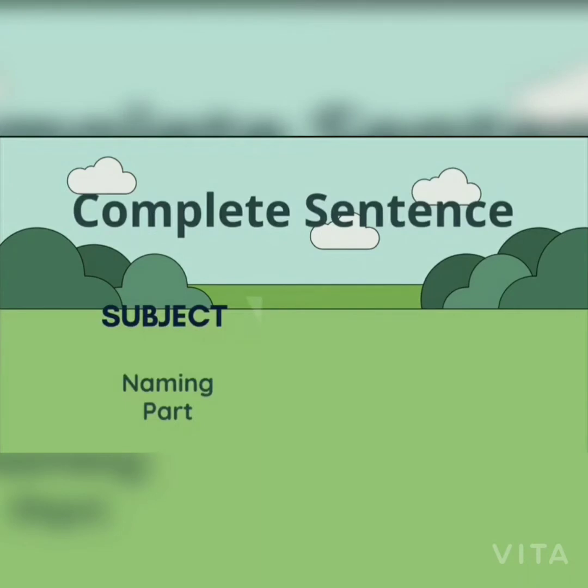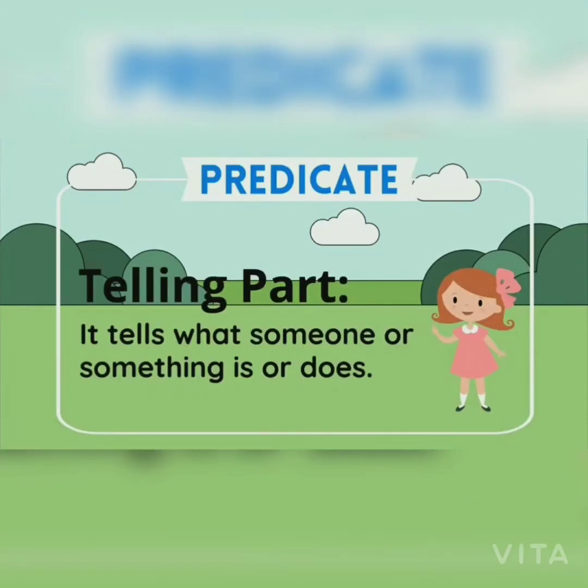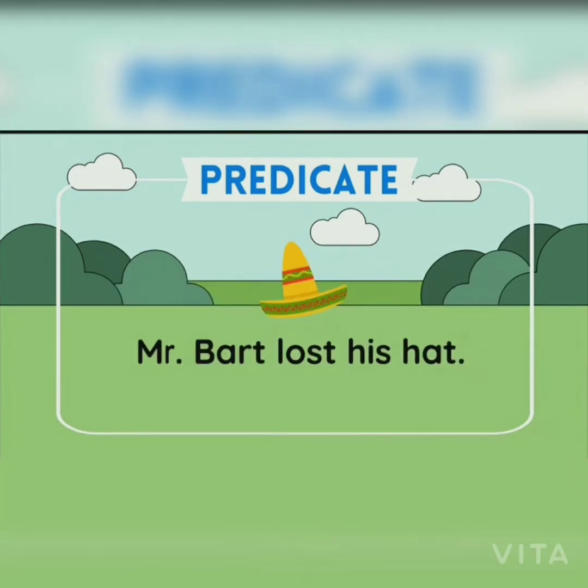Now that we have covered the first part of the sentence, that is the subject, let's move on to the next part, that is the predicate. The second part of the sentence is the predicate. The predicate tells what the subject is or does. In other words, it tells us what someone is or does.